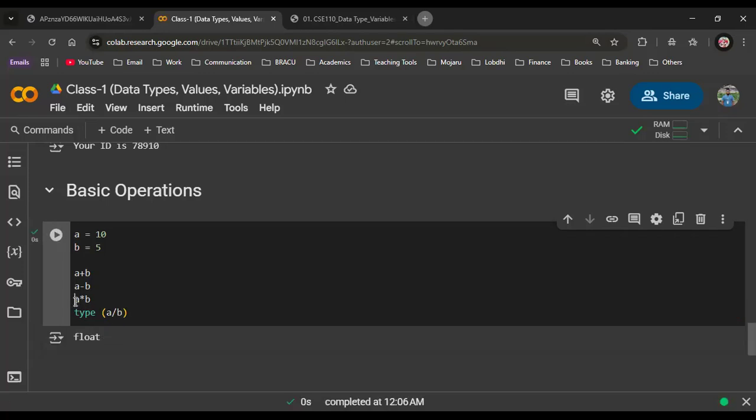Also, if you want to see the data type of the multiplied form, it is int. So what we understood from here is that by default, whenever something is divided, the quotient is returned in the form of float. But the product is returned as an integer because it was integer earlier.